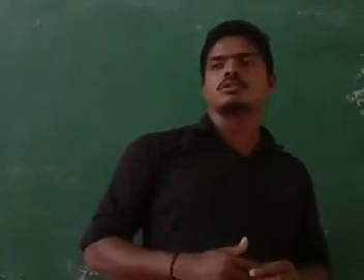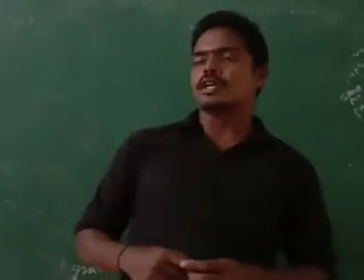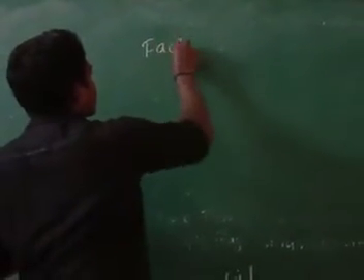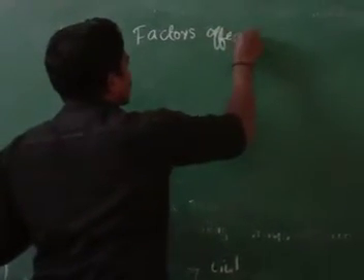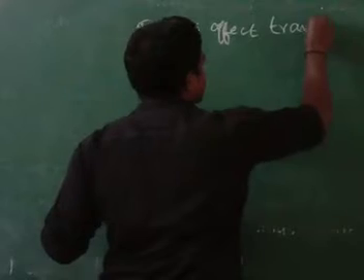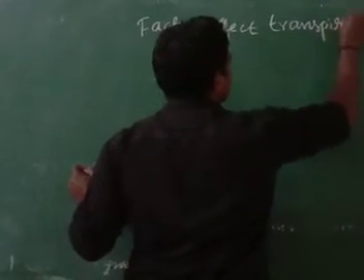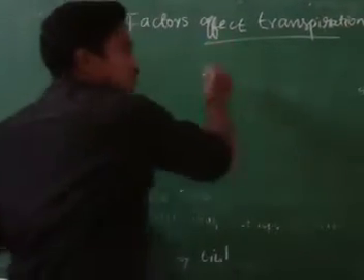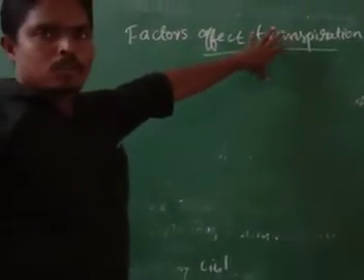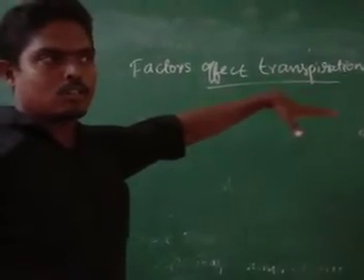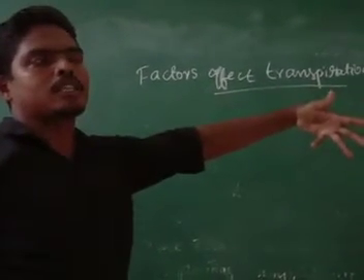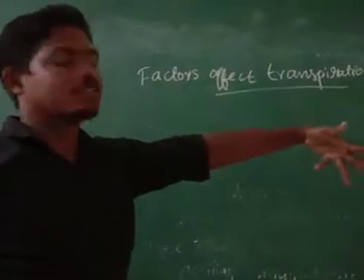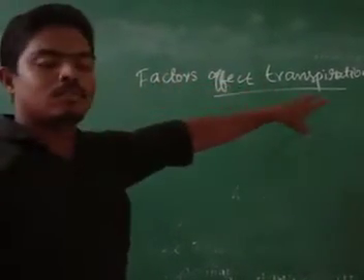So now I am going to move on to the factors which affect transpiration. Transpiration is very important for the plant. I told you on that day, if the water is lost, the plant will be healthy, because if excess water is stored in the plant, it will make the cells bulge and maybe damage the cells. So there are some factors which affect transpiration.